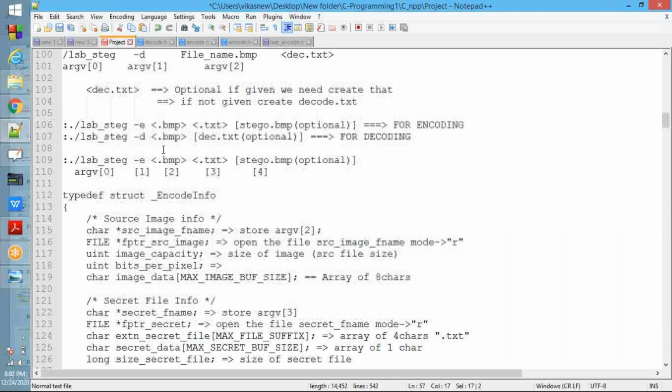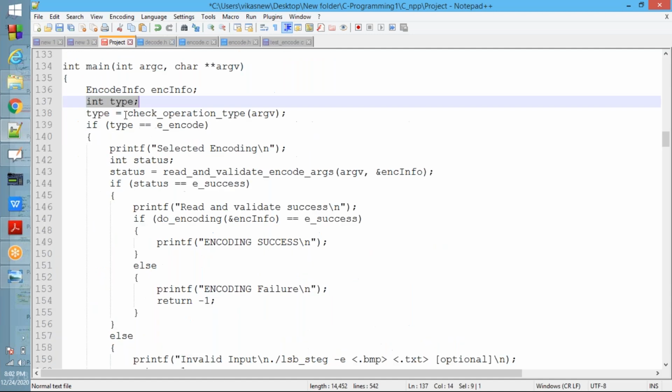See now, here main is there. Encode info. Next, int type equal to check operation type. Let us see how to write the function. Check operation type, char star argv. We need to pass argv, because here it is an array of pointers, and we are collecting in an array of pointers. That's why we need to pass argv.